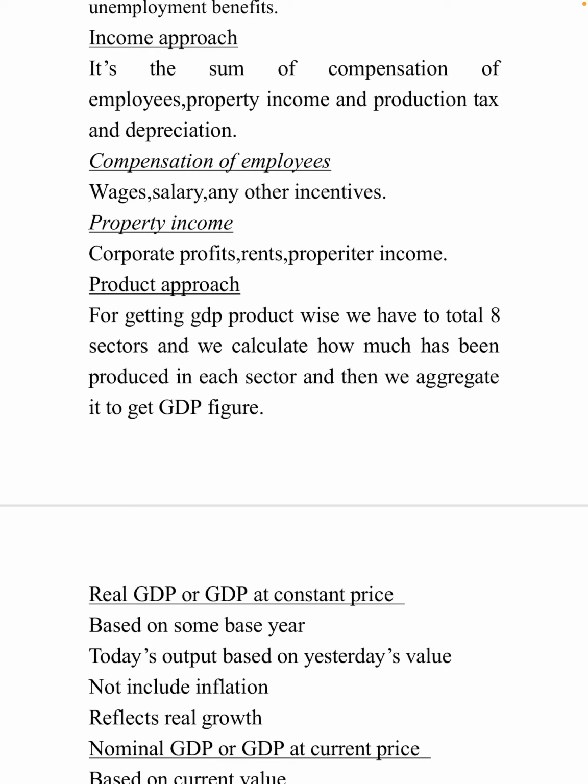In this, compensation of employees means wages, salaries, and other incentives that are given. Property income, what will come? Corporate profits, rents, proprietor's income. These things will come. Corporate profit, rents, proprietor income will come in property income. Then this is the second method.